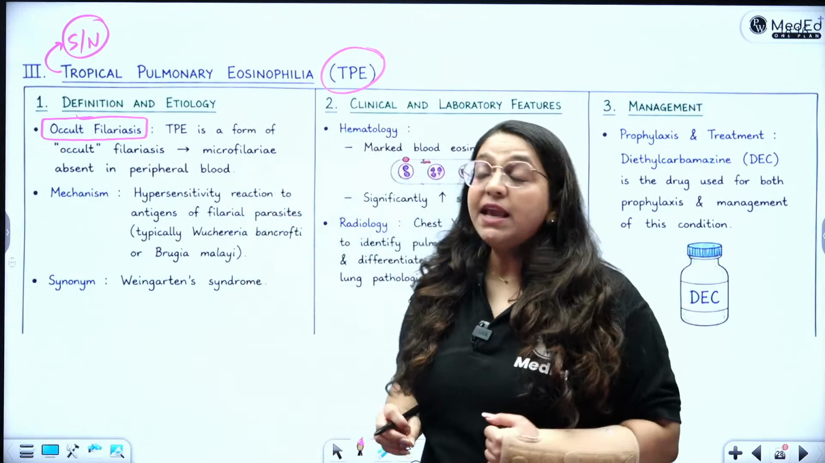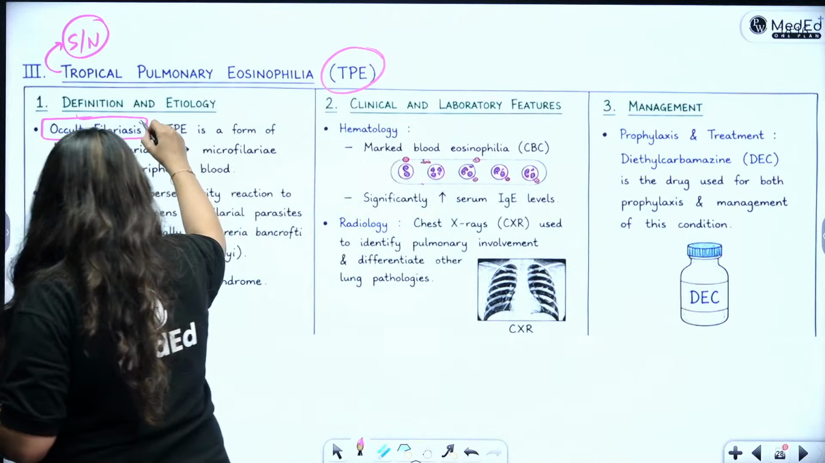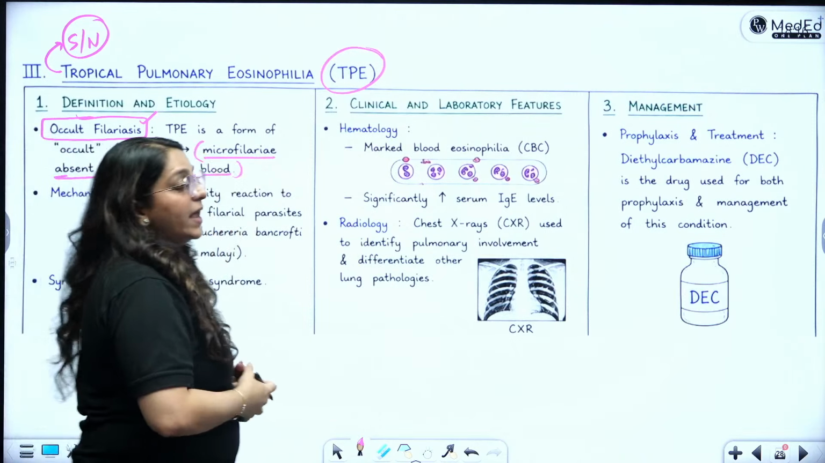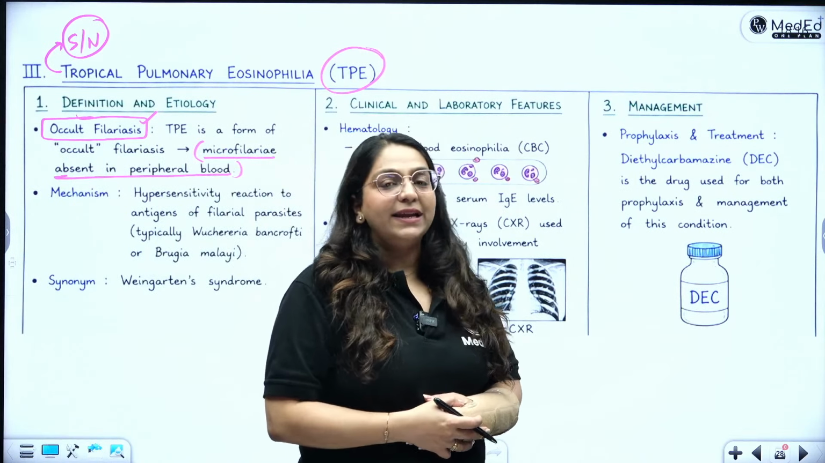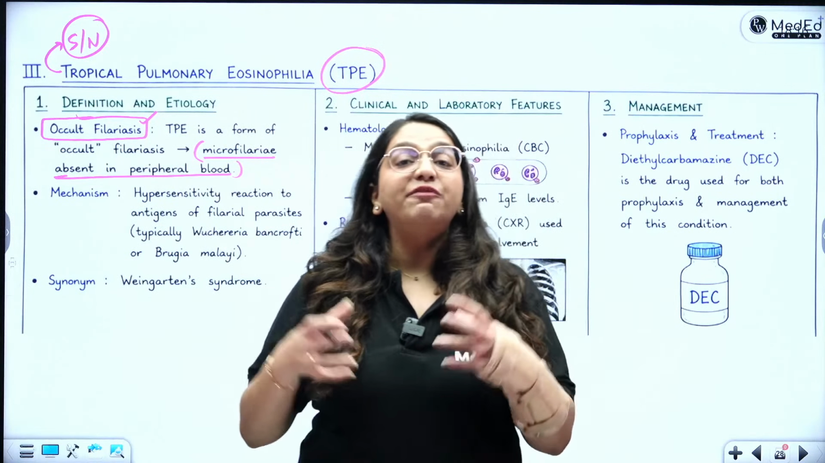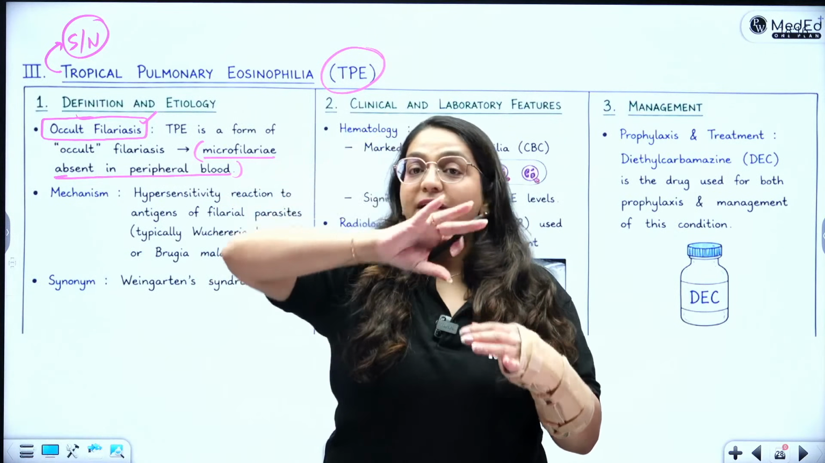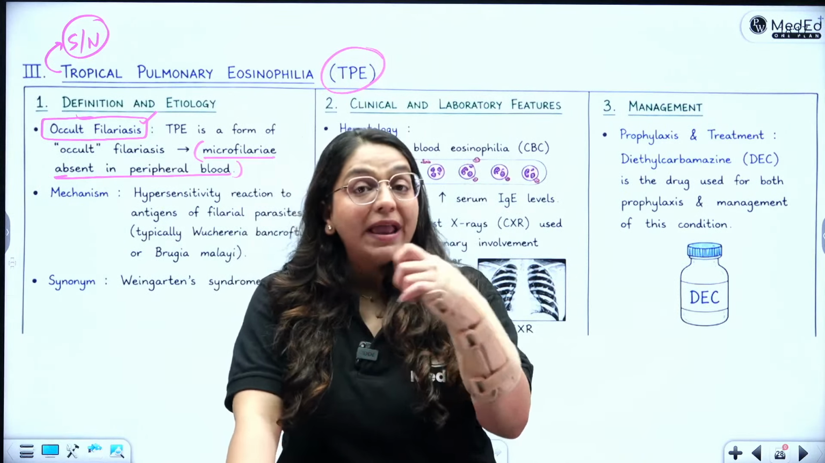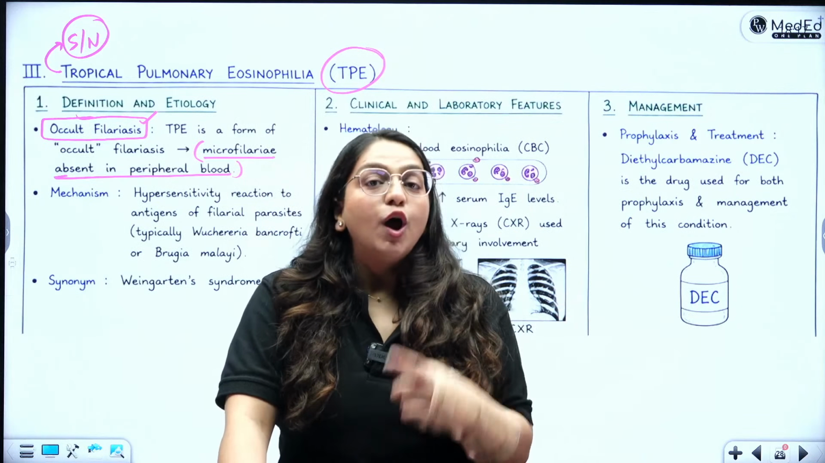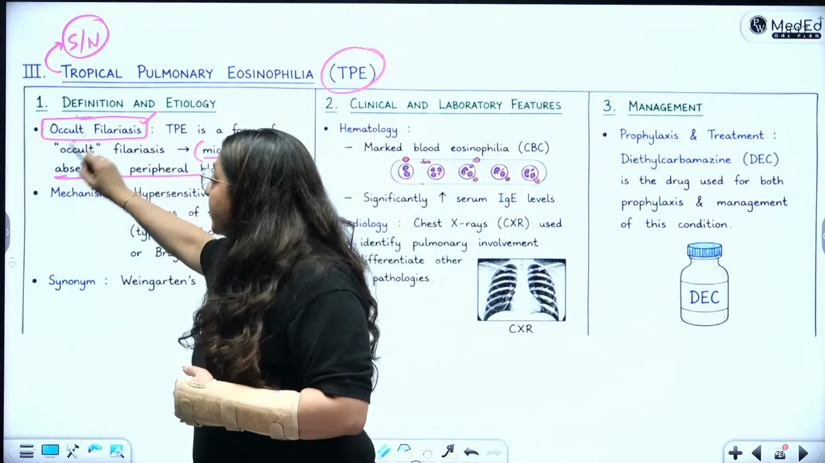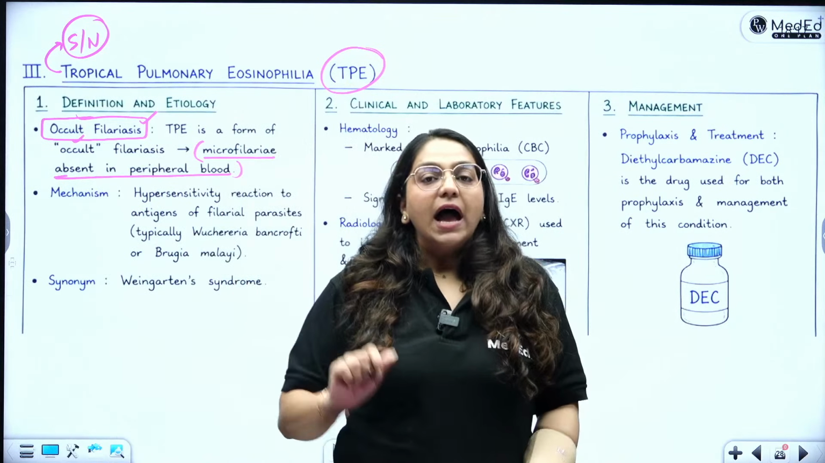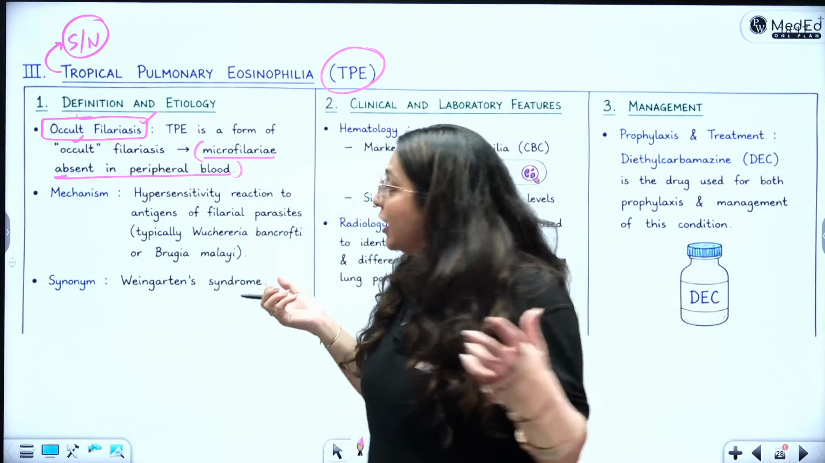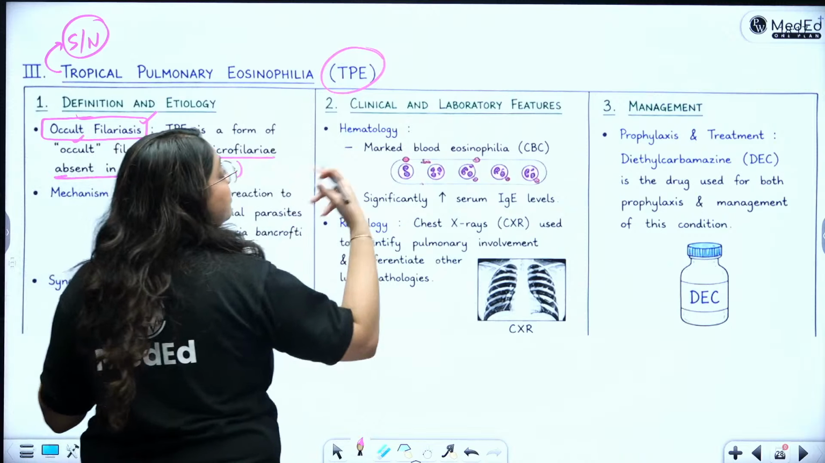So what is TPE? It is also called occult filariasis. In this, the microfilaria are absent from the peripheral blood. Okay, we keep reading about lymphatic filariasis. Yes, in that there is elephantiasis, and a mosquito bite gives the filarial worm. How do we diagnose it? We collect the blood sample at night and we see the microfilaria worms in the peripheral blood smear. What happens in occult? Occult means hidden. So it's a hidden filariasis. I will take the blood sample of the patient. I will not find any microfilaria in the blood. Okay. So what do I need to do? I need to take the sputum sample.